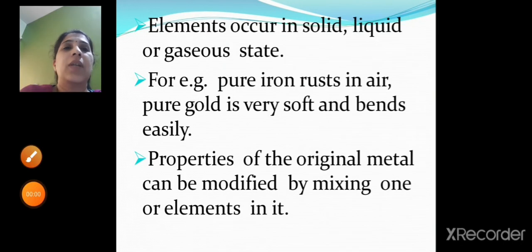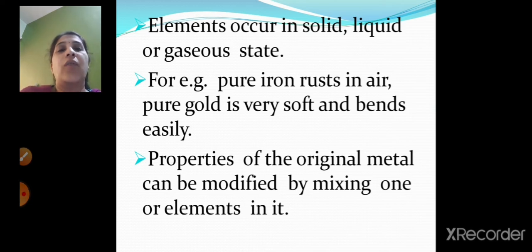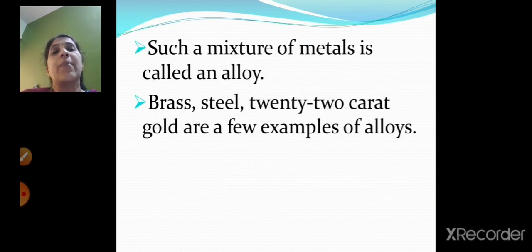Right, children? Elements occur in the solid, liquid and gaseous state. For example, pure iron rusts in air, and pure gold is very soft, so it can bend easily. So the properties of the original metal can be modified by mixing one or more elements in it, right? Such a mixture of metals is called an alloy. Brass, steel, 22 karat gold are a few examples of alloys.